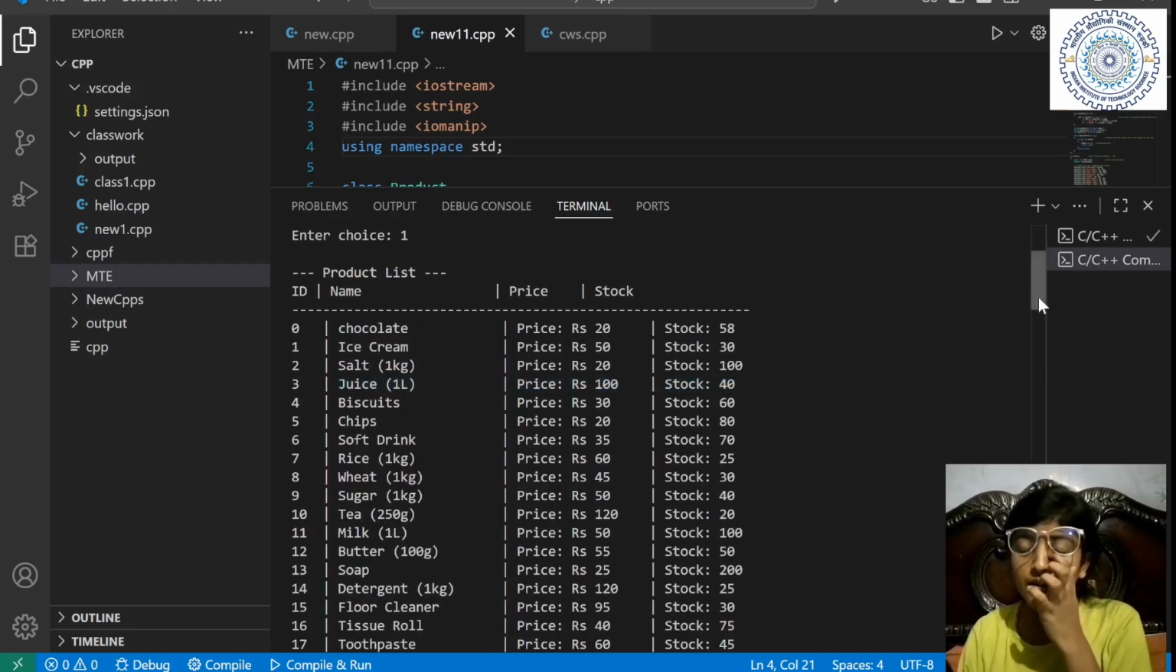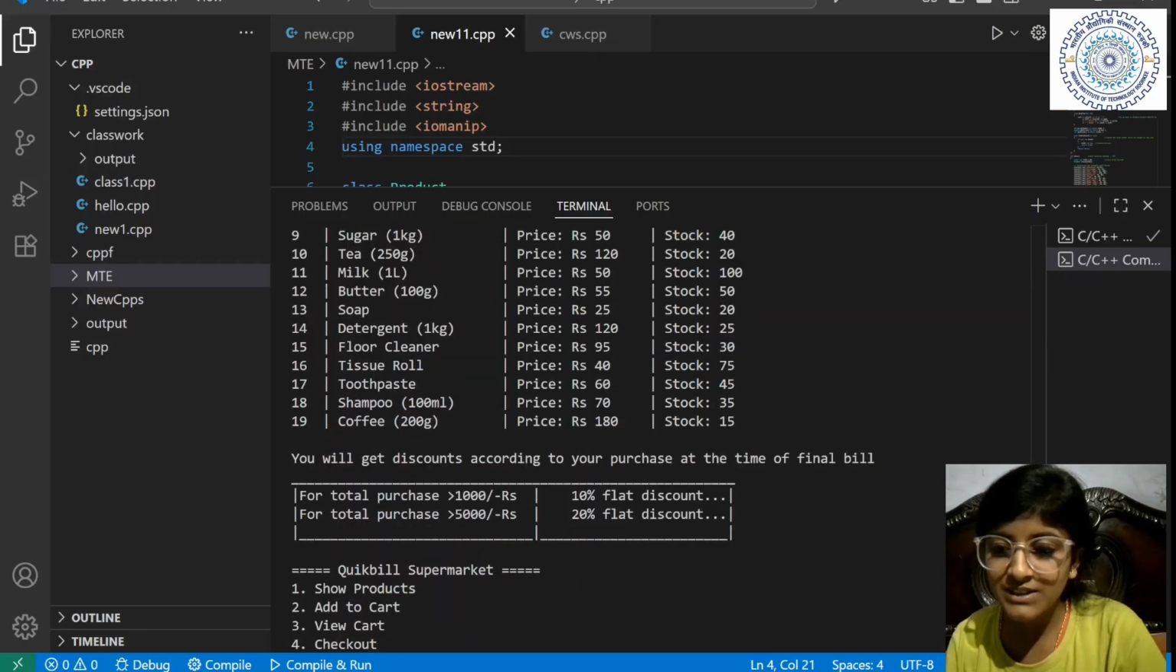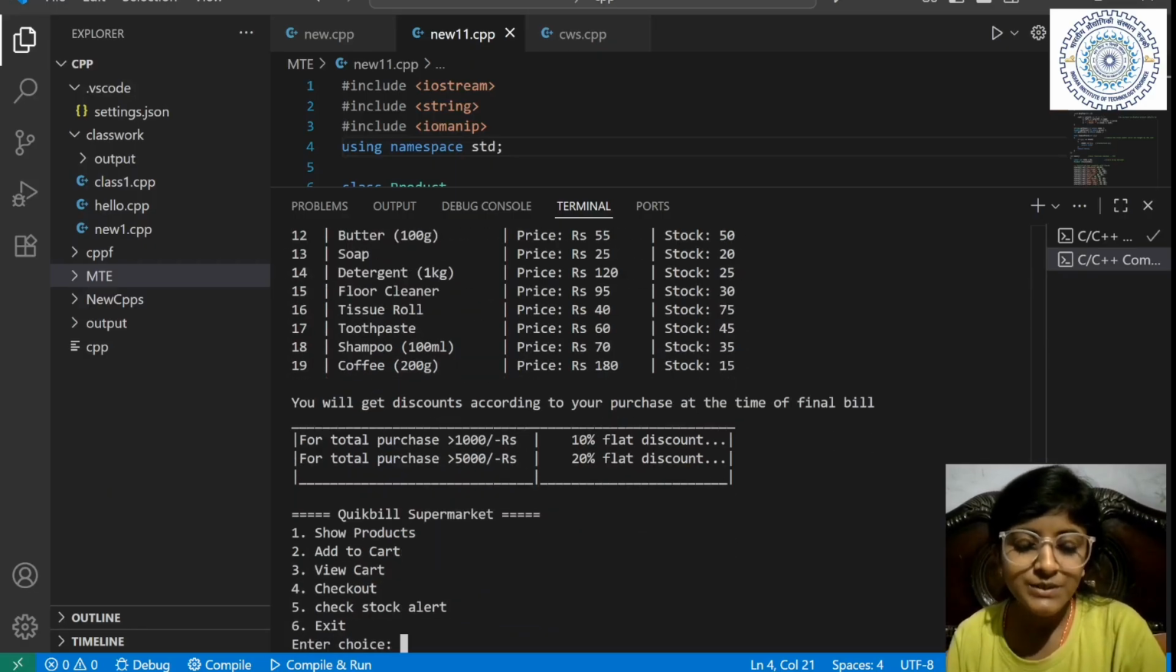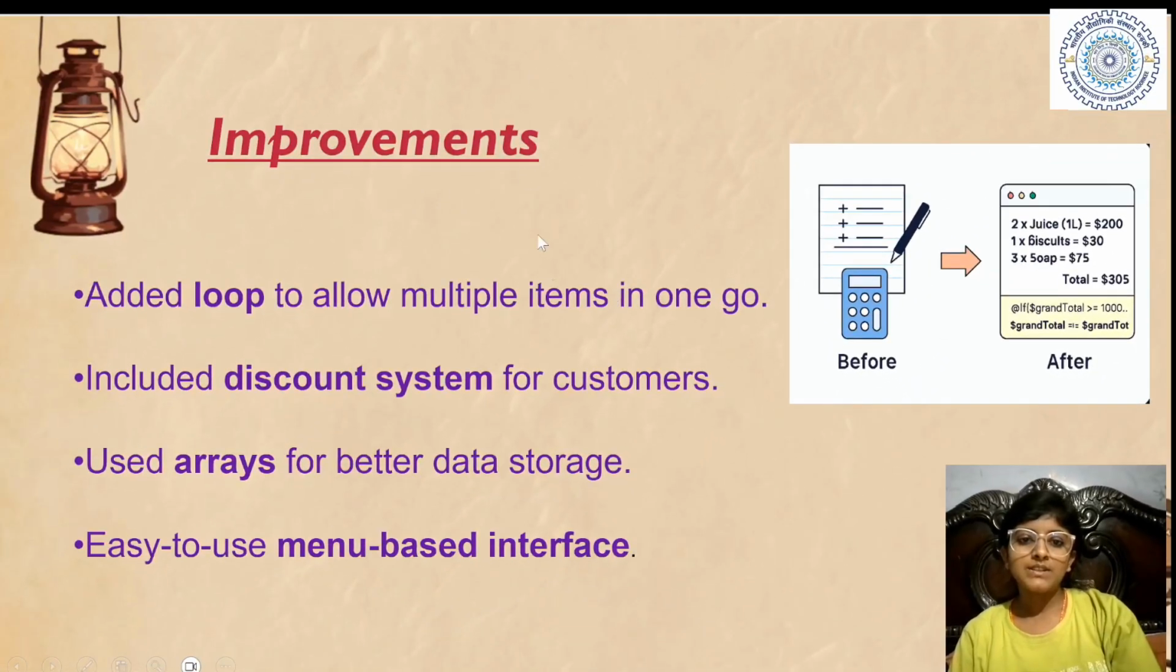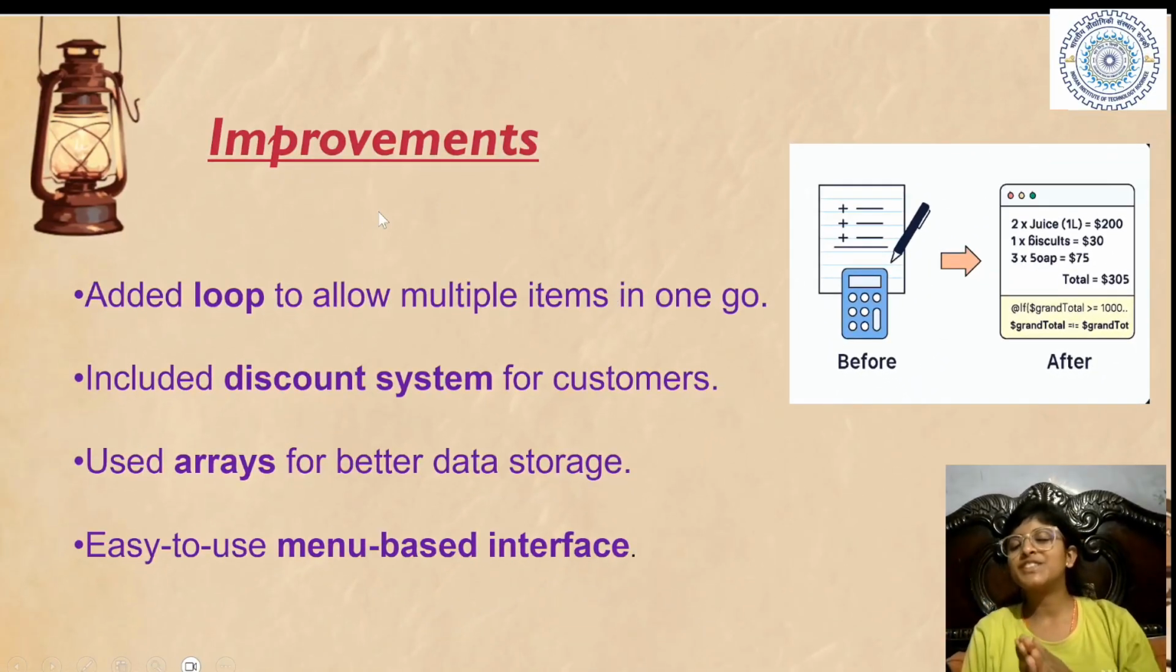Right, so this is how our code works. And these are the things of the code. Hope you have understood it well. So let's conclude these things. Okay, so we have successfully done the code concepts. I hope you understand it well. So let's move to the improvement things.